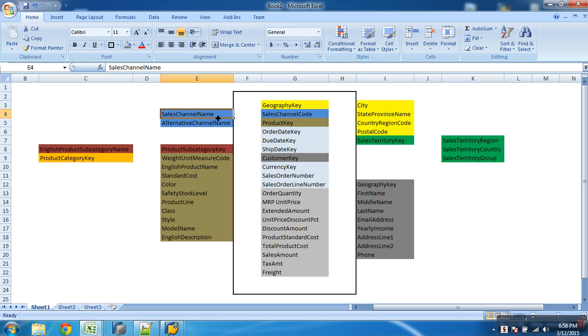Both is not possible. You'll have to bring in, then you'll have to make it as an attribute. Assuming my user would be happy to know either alternative channel name or name. Preferably, I would say you would be more interested to see alternative channel name. Yeah. So what I'll do, I'll maintain this information into what? Text table.